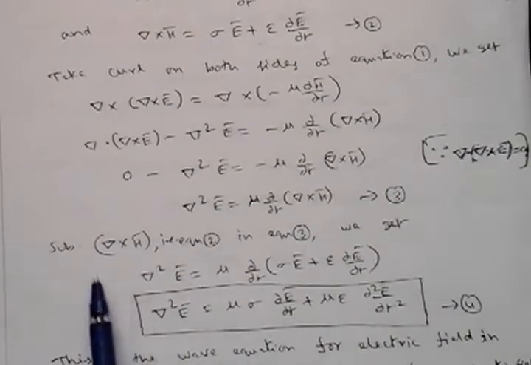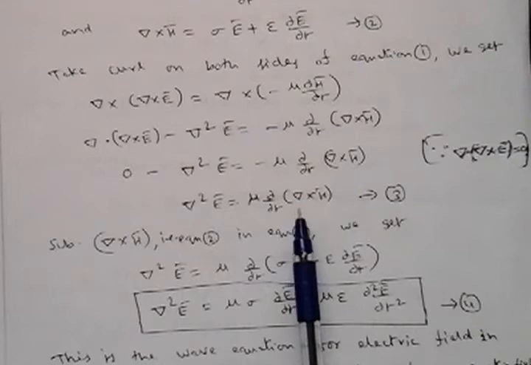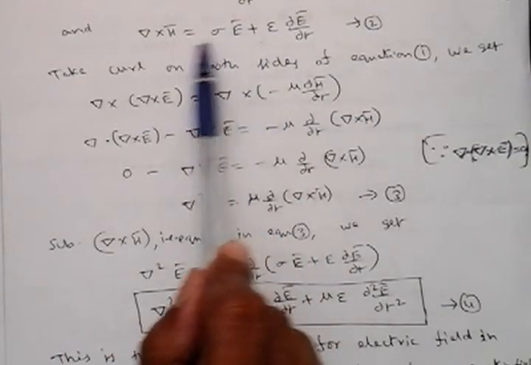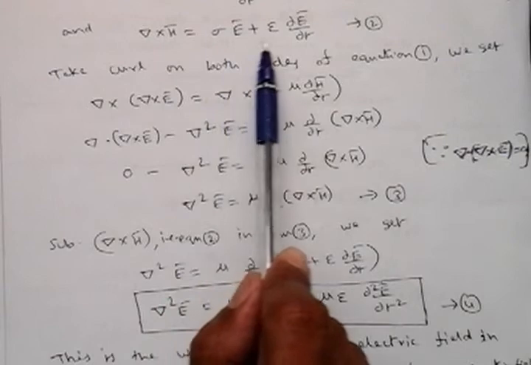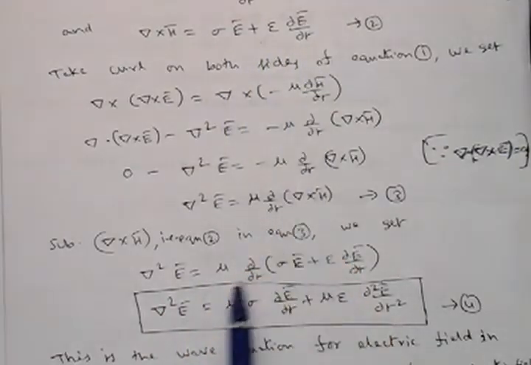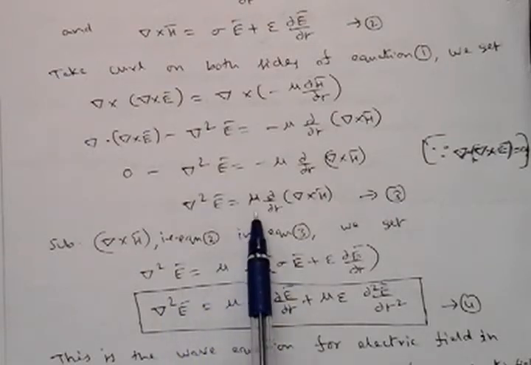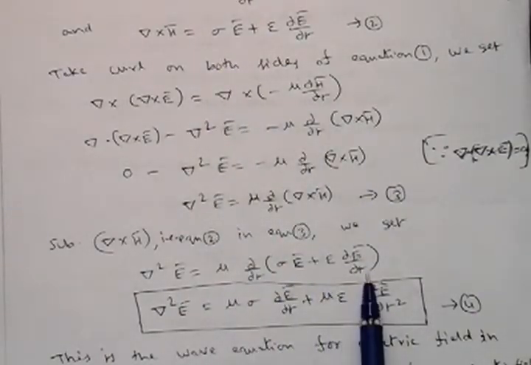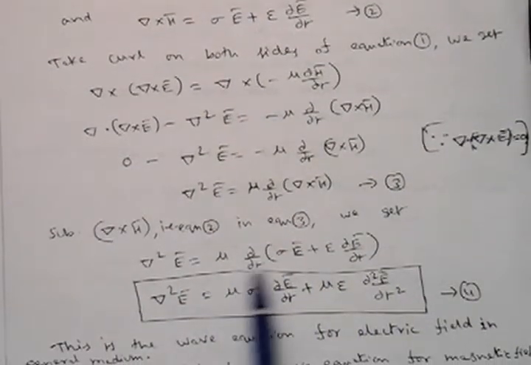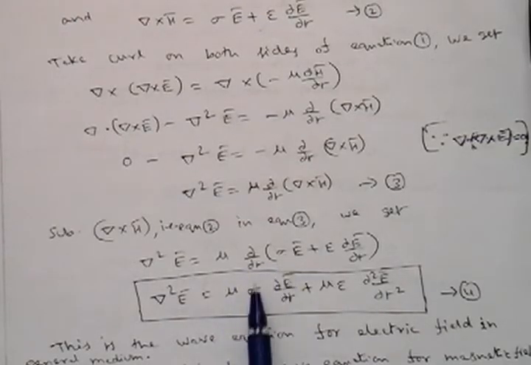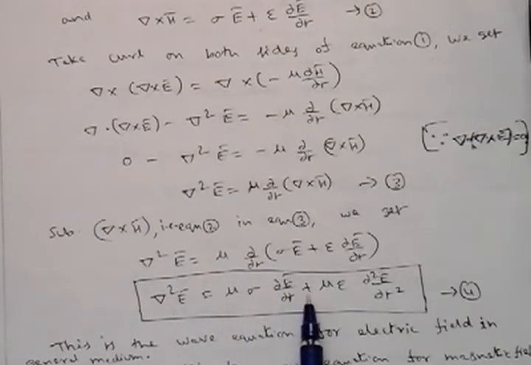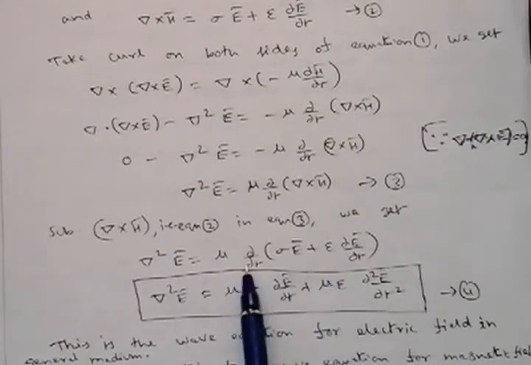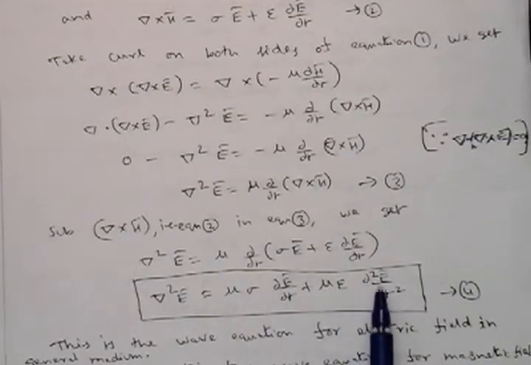So substitute del cross H bar from equation 2. Del cross H bar is equal to sigma E bar plus epsilon dou E bar by dou T. If you substitute that here, del square E bar is equal to mu dou by dou T of sigma E bar plus epsilon dou E bar by dou T. Expanding this once again: mu sigma dou E bar by dou T plus mu epsilon dou square E bar by dou T square.